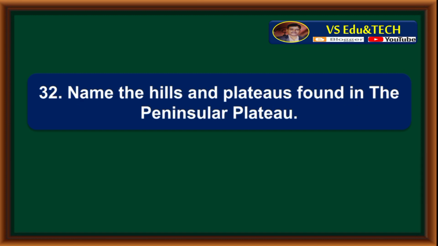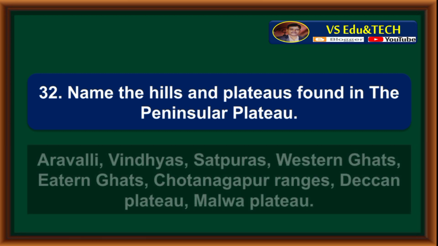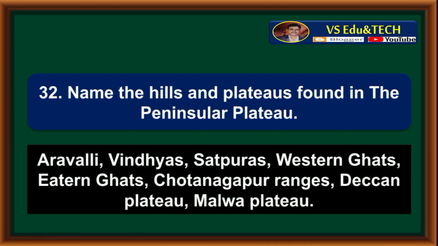Name the hills and plateaus found in the Peninsular Plateau. Aravalli, Vindhyas, Satpuras, Western Ghats, Eastern Ghats, Chotanagpur Ranges, Deccan Plateau, Malwa Plateau.